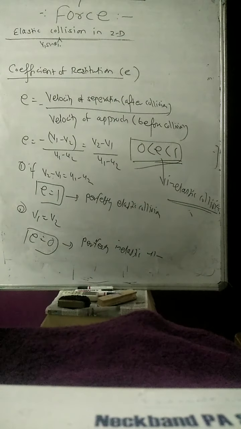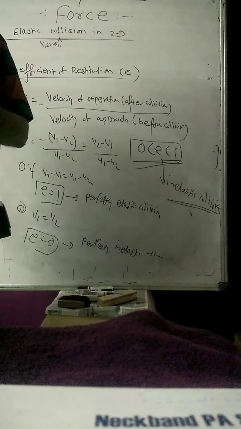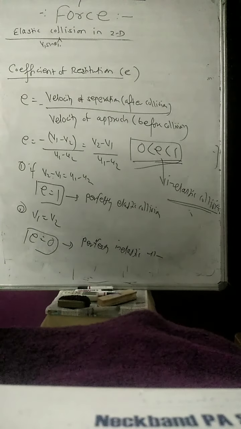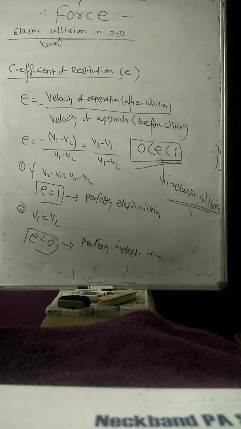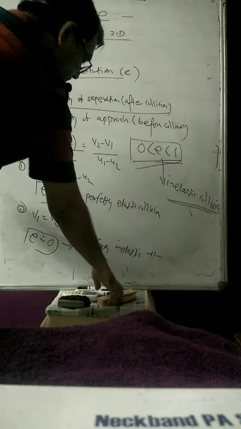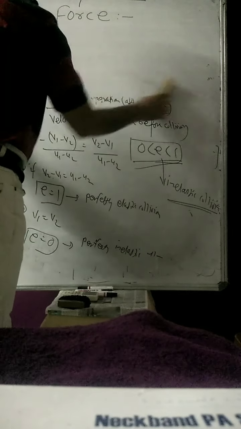Okay, so once you get the idea about all these things, I will give you 1 or 2 numericals on that. You can solve these numericals so that you will get the idea about that collision. Okay, let us take a numerical, children. On the collision I will give one example to you and we can solve it. Hope you understood each and everything. You can practice more problems also. You have a lot of homework given to you. You have the notes with you.